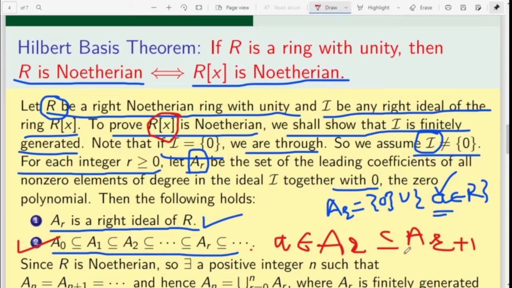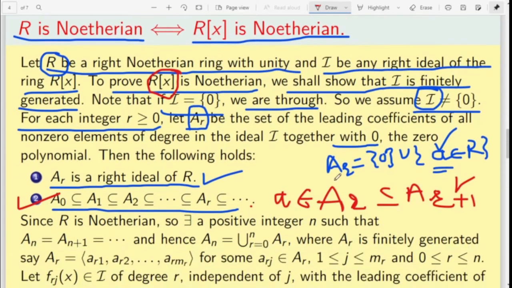So a belongs to A_(r+1). I hope this point is clear now. So we have a collection of right ideals of R which satisfy this ascending chain condition.